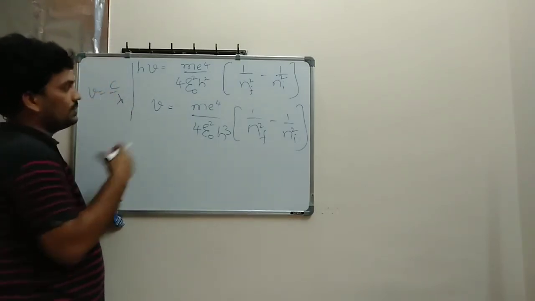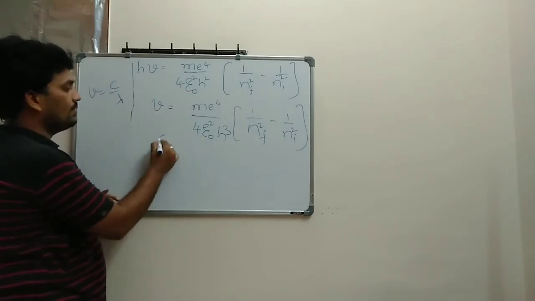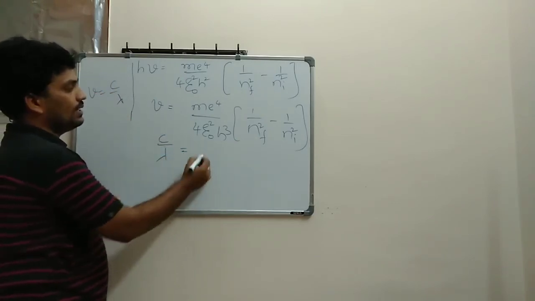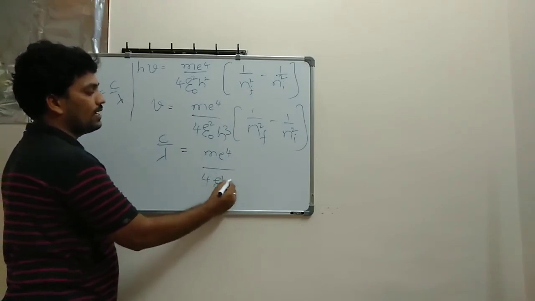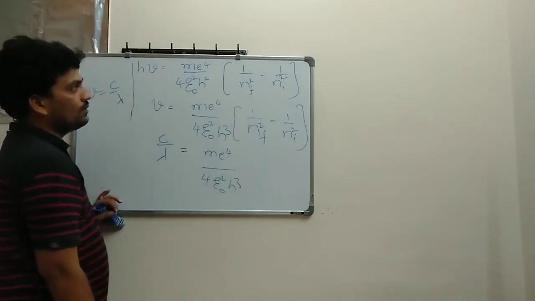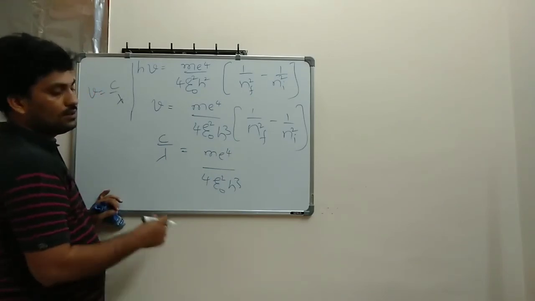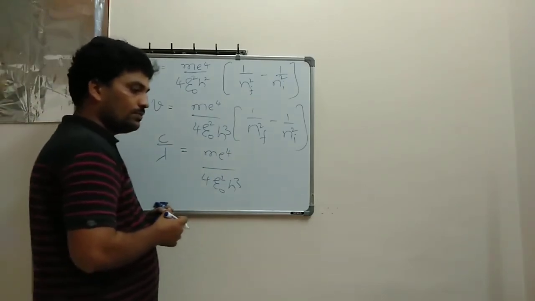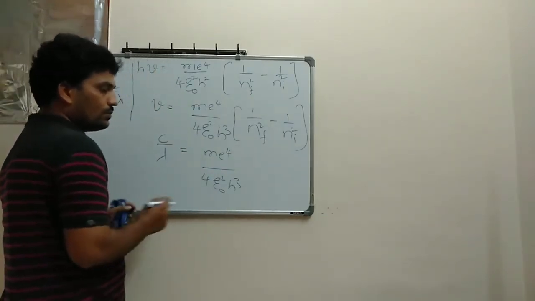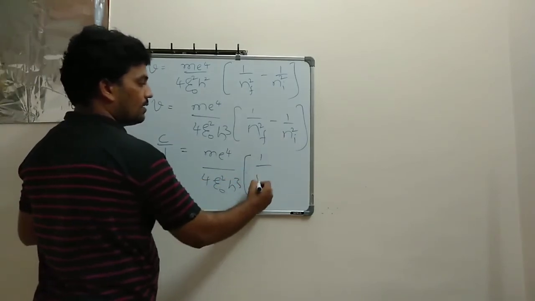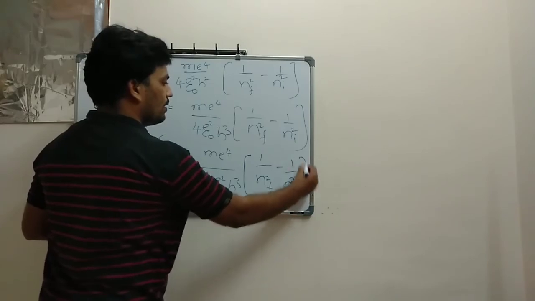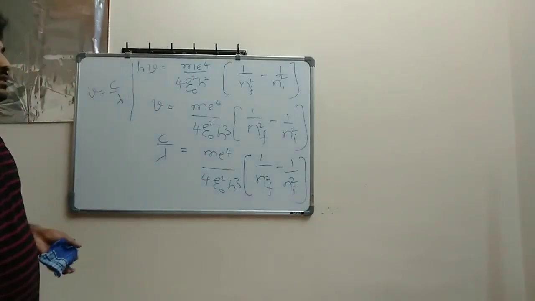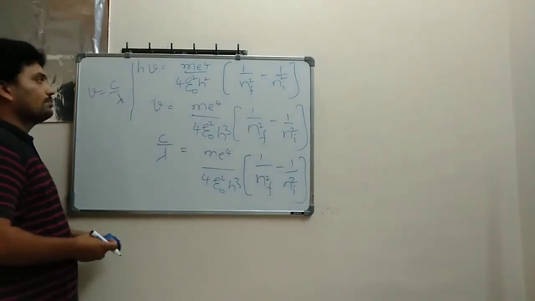So instead of nu, if I substitute c divided by lambda, and m e power 4 divided by 4 epsilon naught square h cube, and the left out thing is 1 divided by nf square minus 1 divided by ni square. Please note it down.